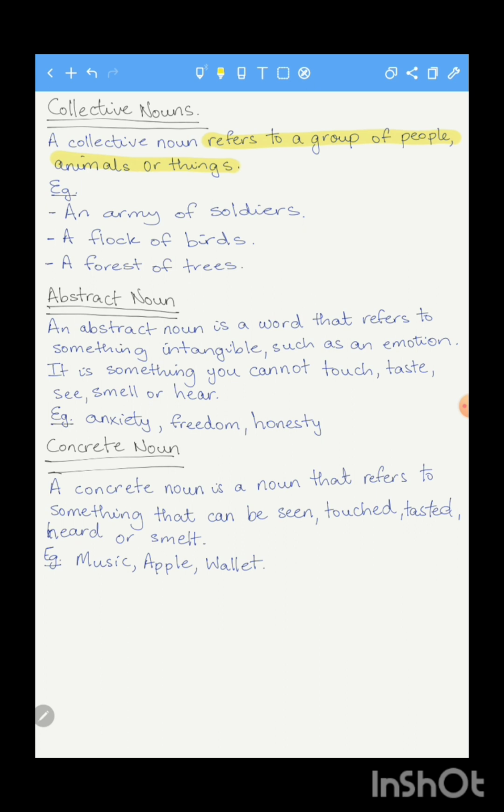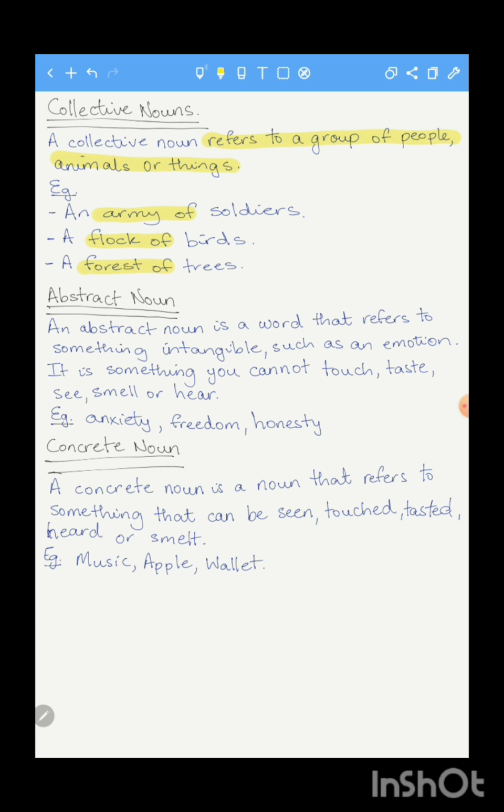So for example, we have an army of soldiers. So when you have a group of soldiers, we refer to them as an army of soldiers. When you have a group of birds, we call them a flock of birds. And when we have a group of trees, we say a forest of trees. All right, so those are just 3 examples there of collective noun. And the collective noun here will be army, flock, and forest, used to show a group of these items.